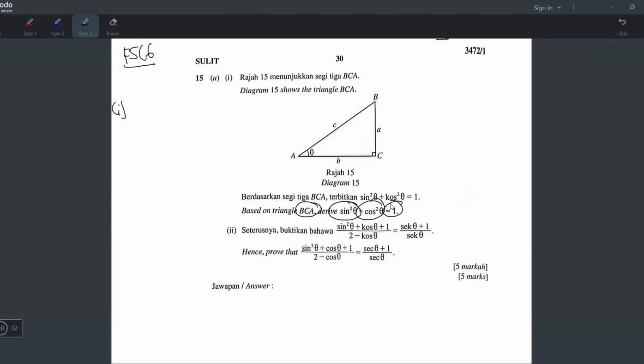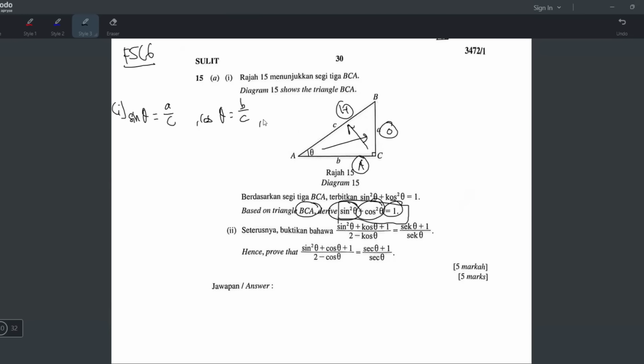Okay, so the way to derive this is first of all you have to find out the sine theta and the cos theta for this triangle first. Okay, sine theta and cos theta. And it's very self-explanatory. Just look at the formula you're trying to derive. You have sine, cos, right? So obviously you need the sine theta and the cos theta. Okay, for sine theta, it will be A over C because the sine formula is opposite bahagi hypotenuse. So the opposite is this one. The hypotenuse is this one. This one is the adjacent, right? So sine formula is so O bahagi H like that. For cos theta, it's A over H, so it's B over C.